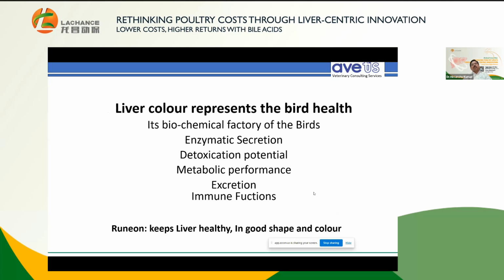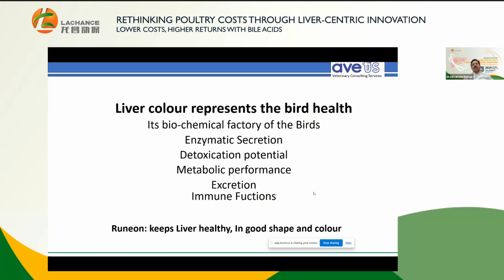And the overall color of the liver represents the bird's health. If you see the typical cherry mahogany color, you can say that the bird is in good condition.